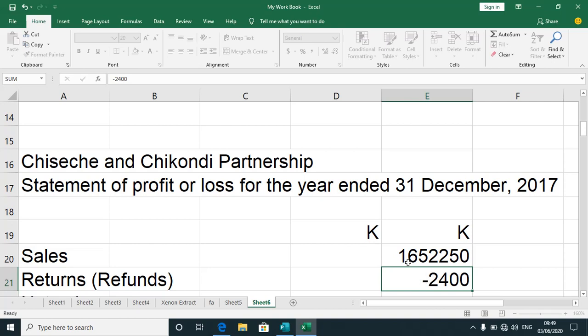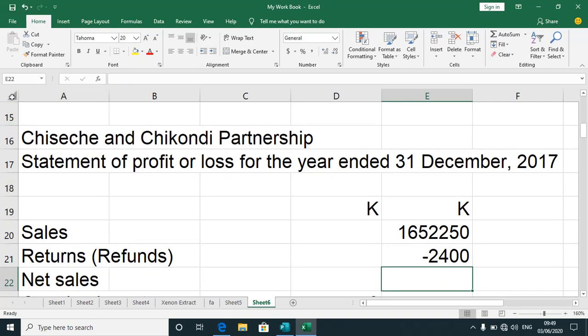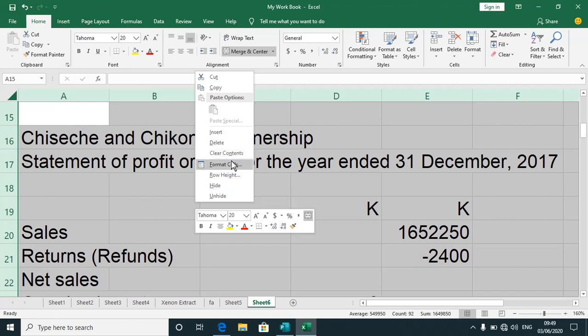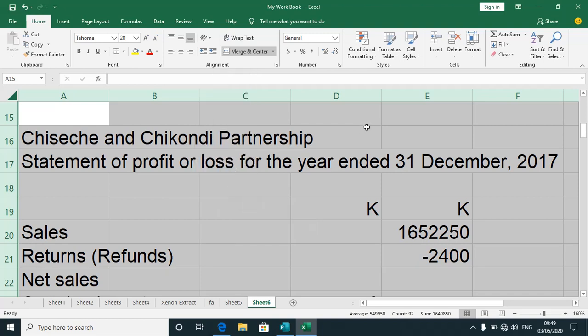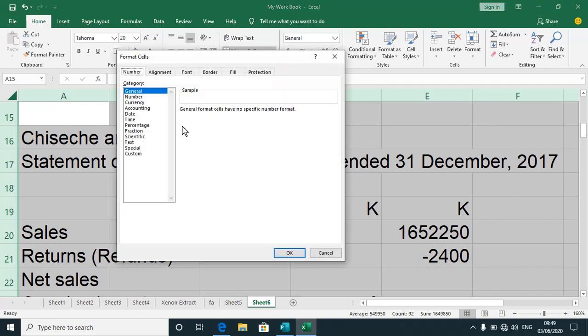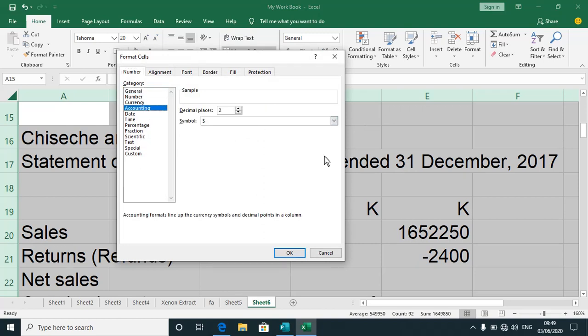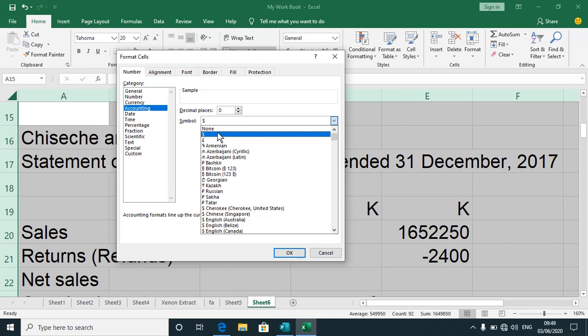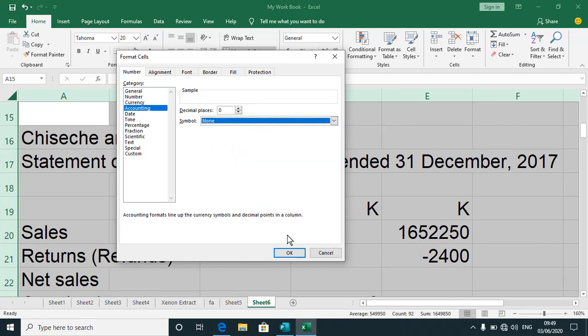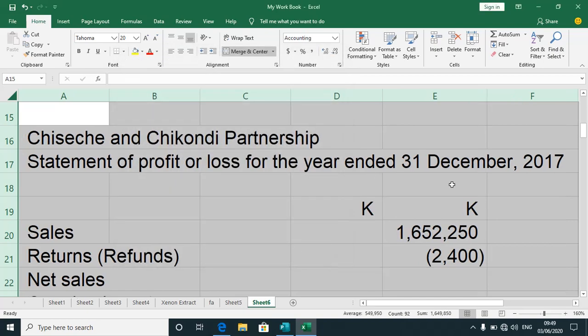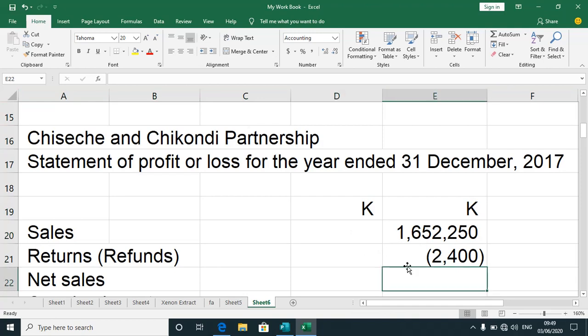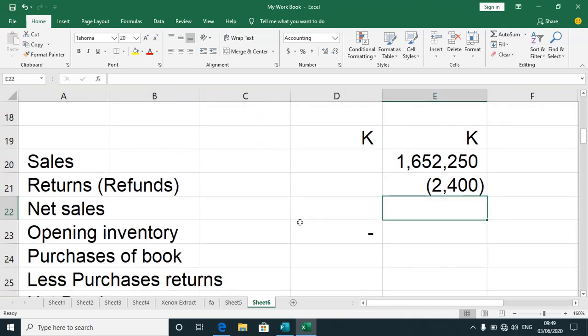Okay, so you do that. Let me just try to format this so that it looks like we're dealing with accounting work. Okay, so that looks better. So let's progress. Net sales will be the difference, of course.